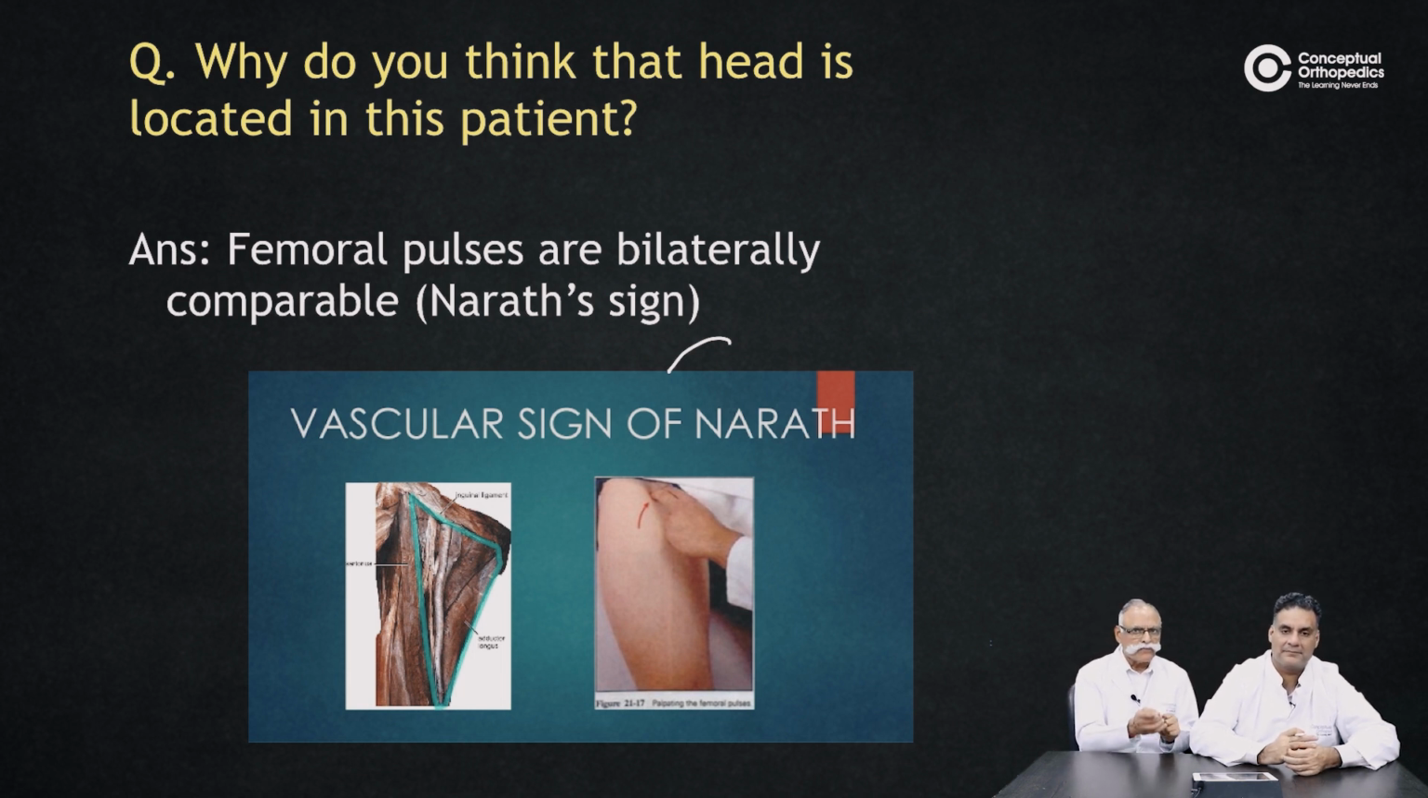But the obvious thing in dislocation is that you are able to feel a globular mass which rotates with the movement of the thigh, and you are able to feel that mass in the posterior part of the gluteal region. So that is most important.